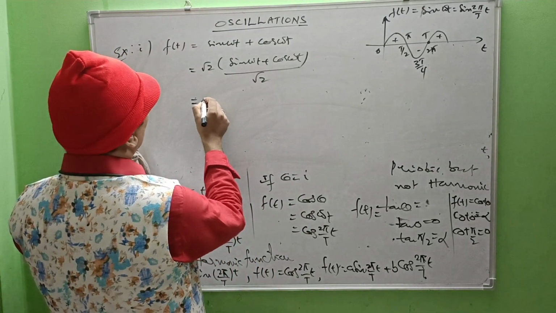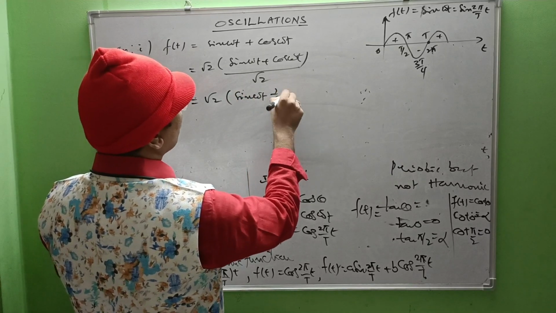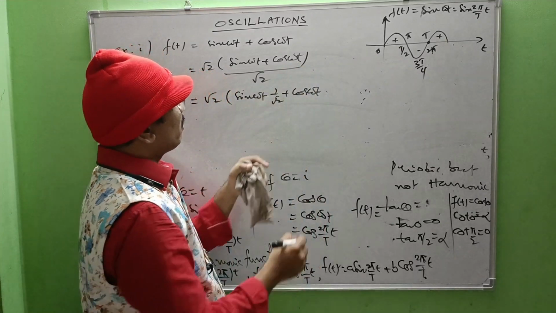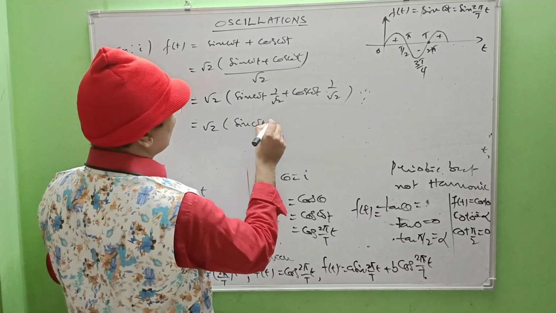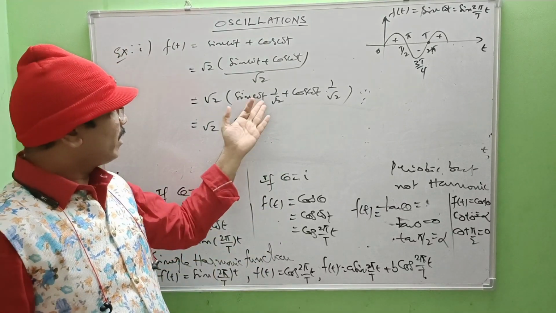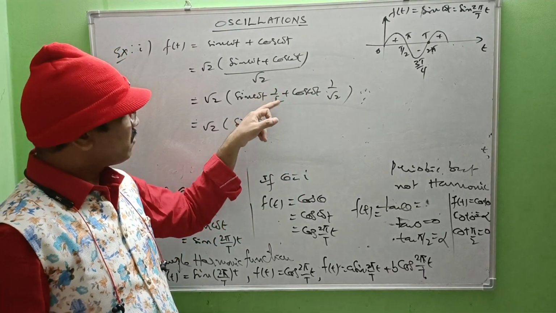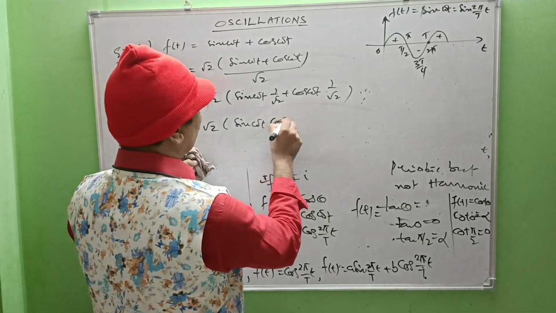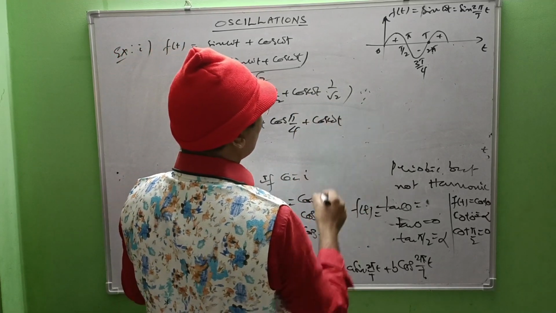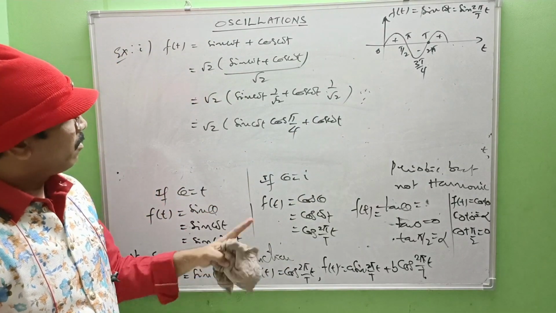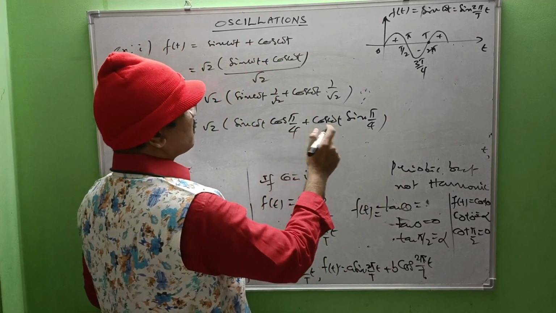Then root 2 into, I'm splitting, sine omega t into 1 by root 2 plus cos omega t into 1 by root 2. Right? So that is root 2 times sine omega t. What is 1 by root 2? Try to take the form sine a cos b plus cos a sine b. So as it is sine omega t, replace 1 by root 2 by writing cos pi by 4. So cos omega t into 1 by root 2, replace 1 by root 2 by writing sine pi by 4. So sine a cos b plus cos a sine b.